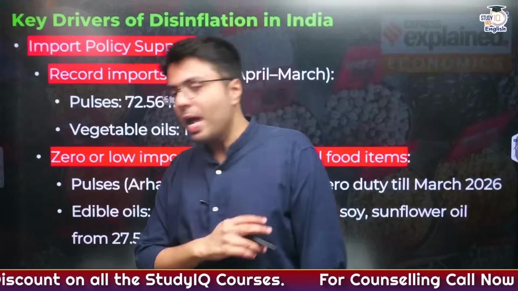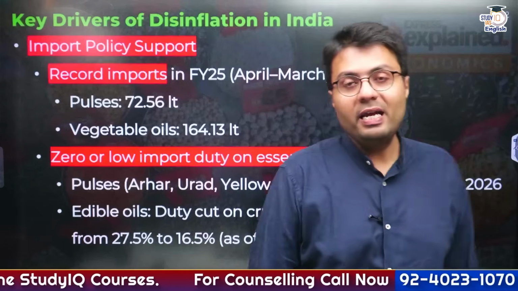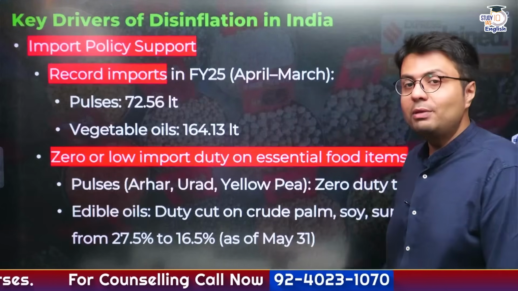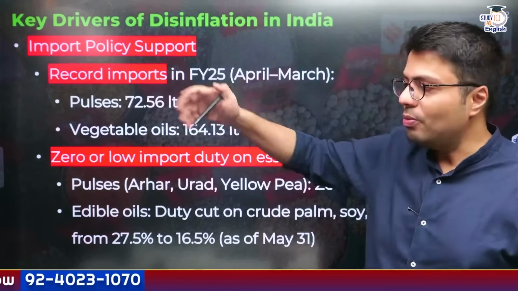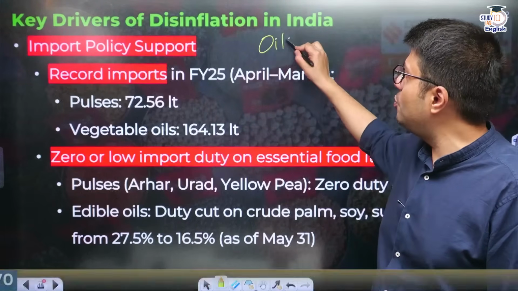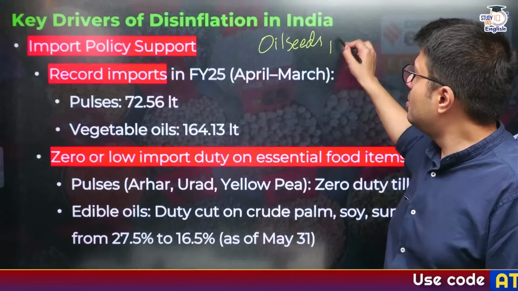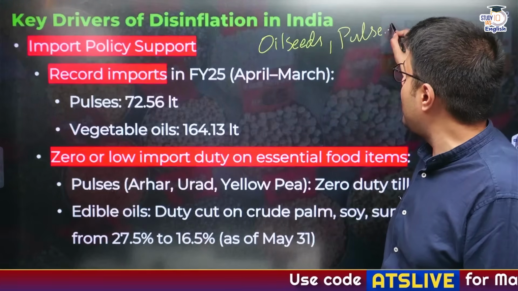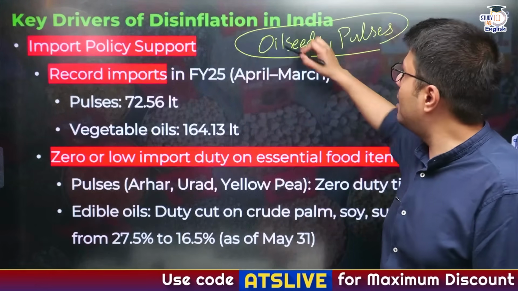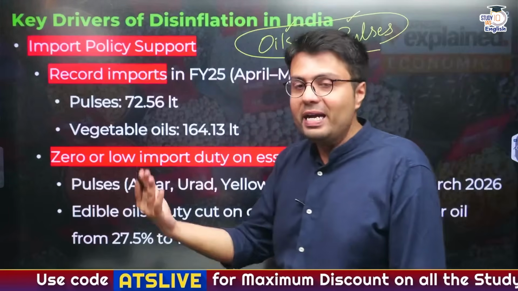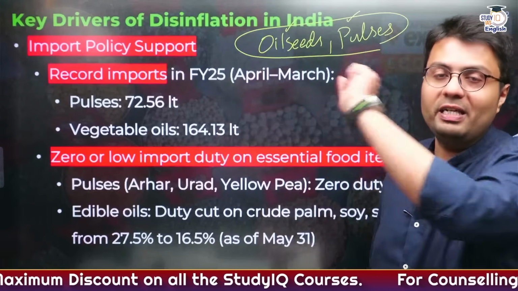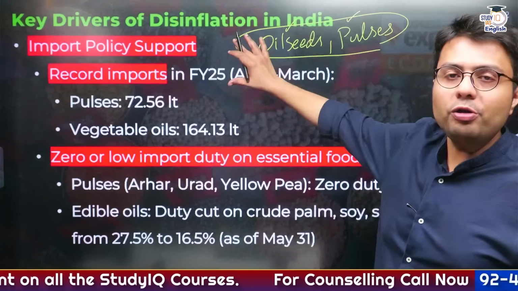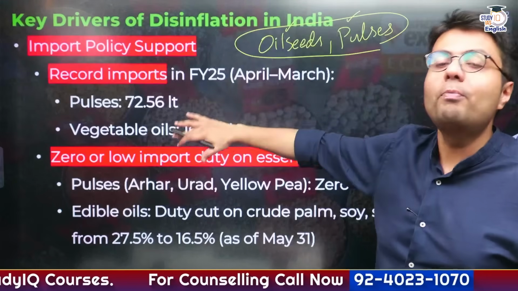of food items. Another factor that has created a good supply of food items is the resilient imports that have been done by India. Now, we consume oil seeds on a daily basis. Similarly, pulses are in very high demand in India. But because these two items are so high in demand in India, we are unable to produce these items effectively in India. So a major portion of these items are also imported into India.